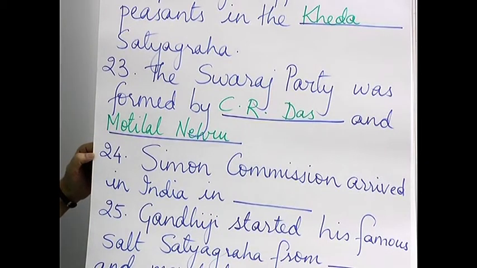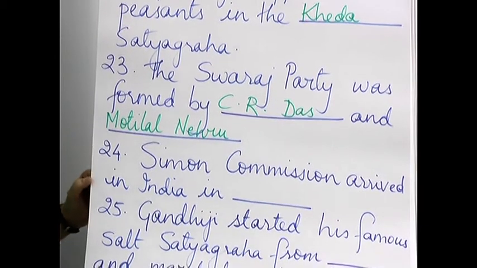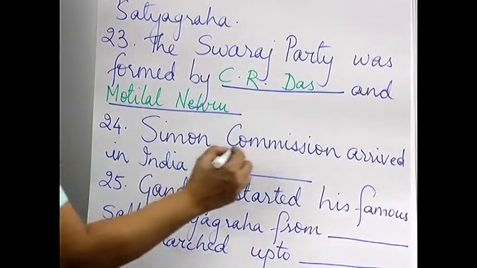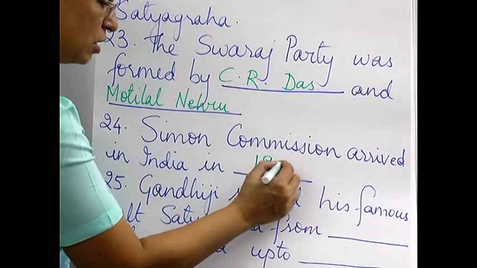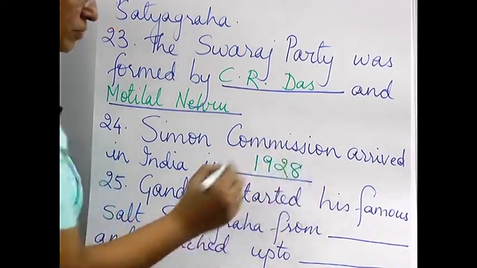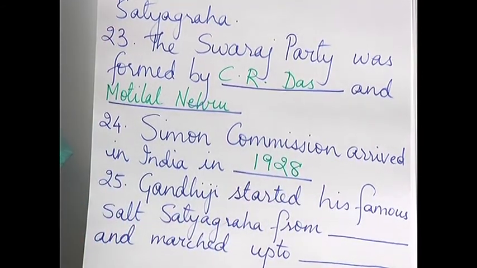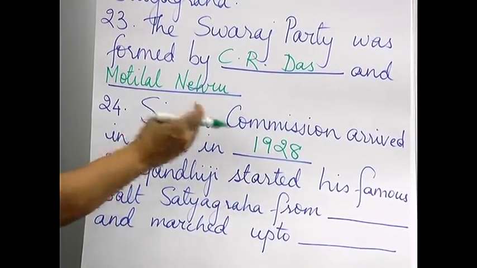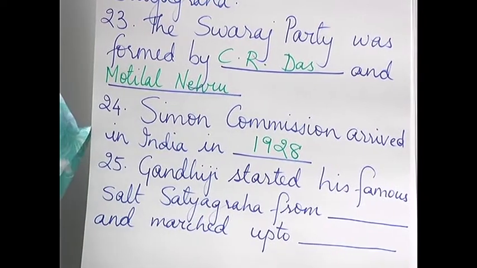24th, Simon Commission arrived in India in dash. So we are supposed to write in which year it arrived. So this was in 1928. Now if they ask you slightly differently, what greeted the Simon Commission? Then there were protests of Go Back Simon. Okay, there were black flags, there was Hartal in India, and that is how the Simon Commission was welcomed over here. We can't really call it a welcome.